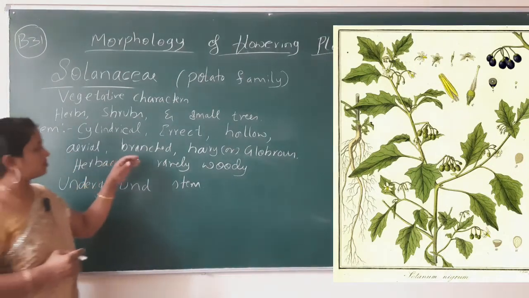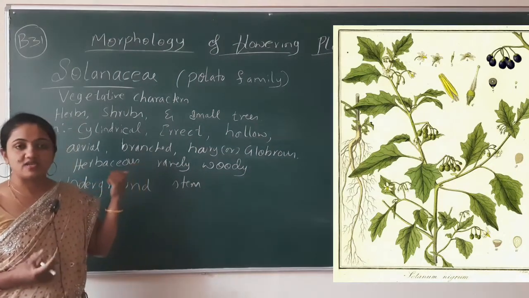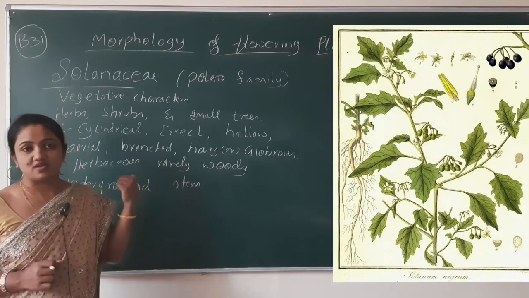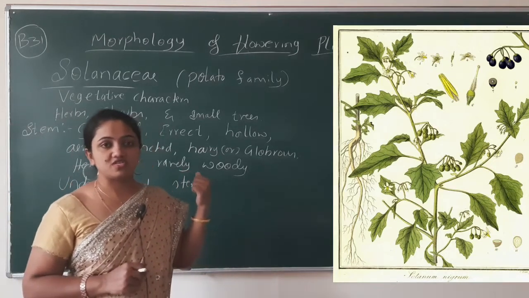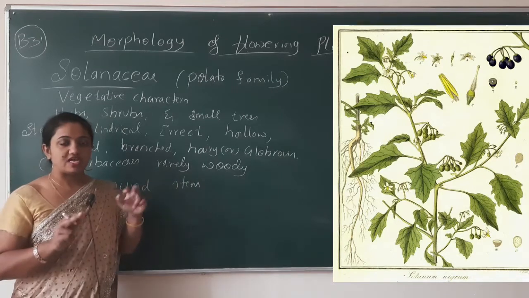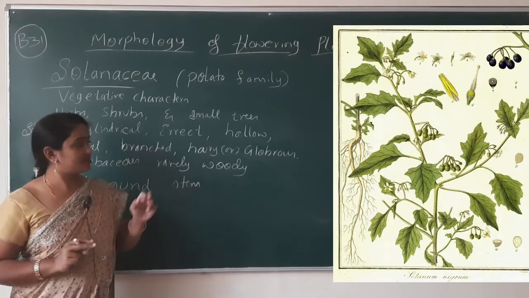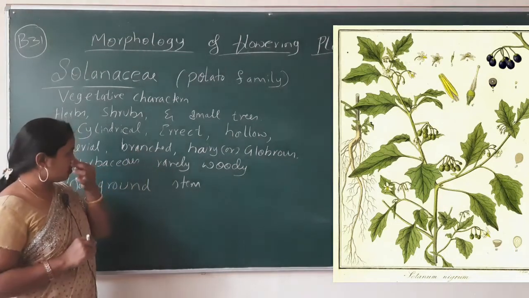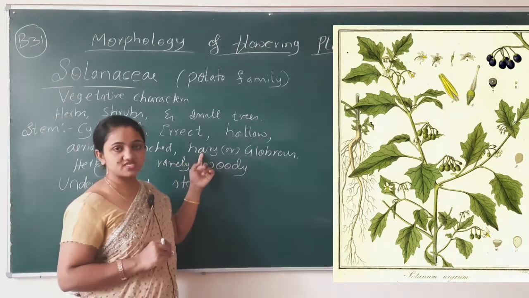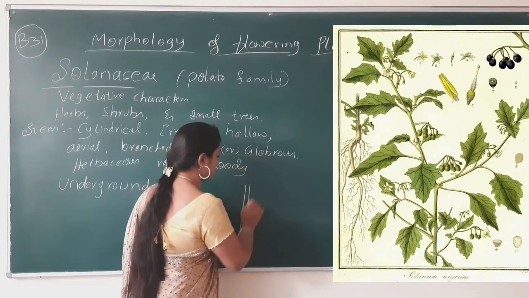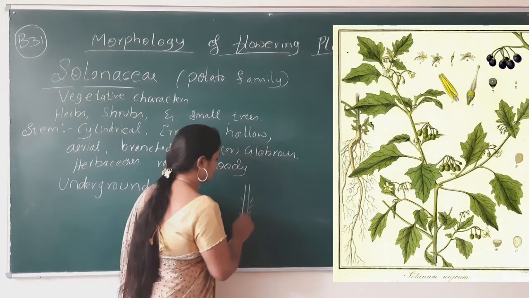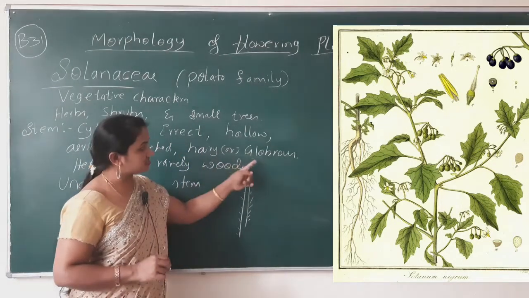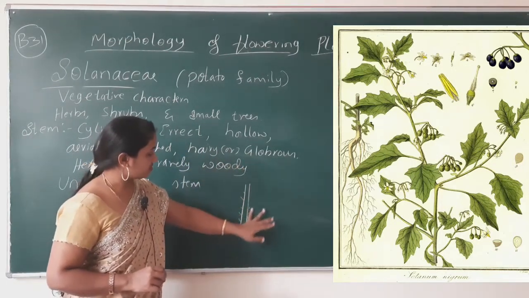And branched in the sense that the plant consists of a number of branches, unlike the monocotyledonous plants. As I told you, they don't have many branches, but since this is a dicot plant, we can call it a branched one. Hairy, on the stem we can find hairs. In some of the plants hairs are present, and in some of the plants hairs are absent.